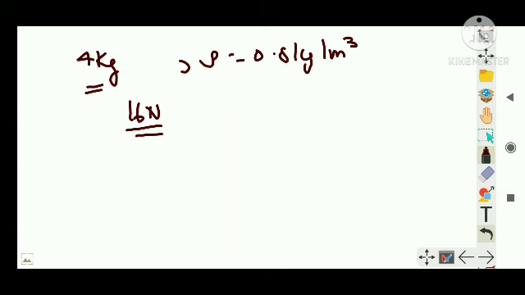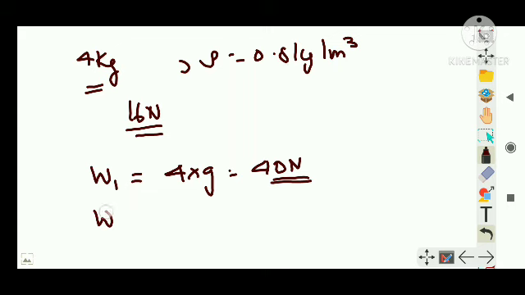Clear. So first we have to find what is the true weight of the body in air. Let's say that is W1. True weight is mg, that is 4 into g, or I will write it as 40 newton. So in air its weight is 40 newton. Weight in the liquid is only 16 newton.